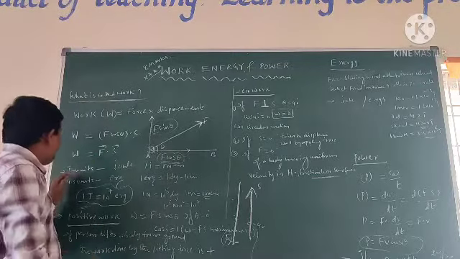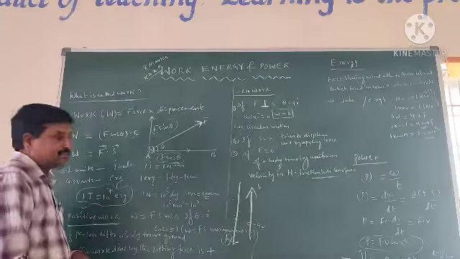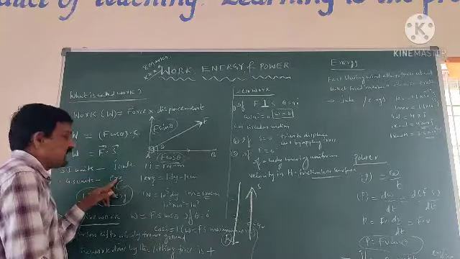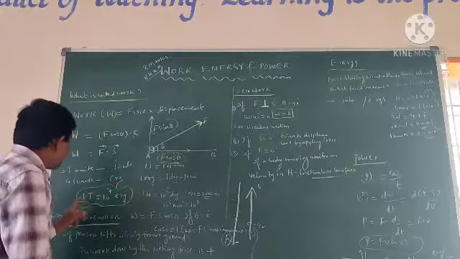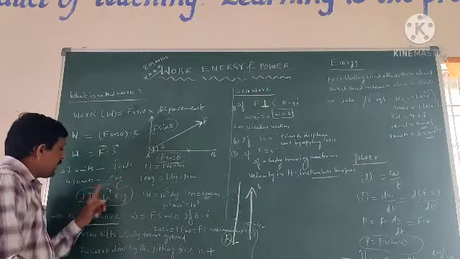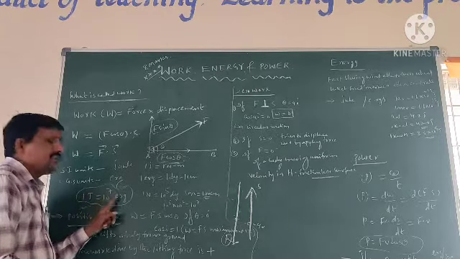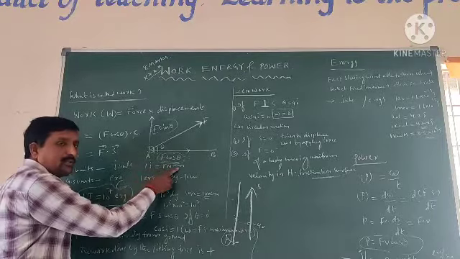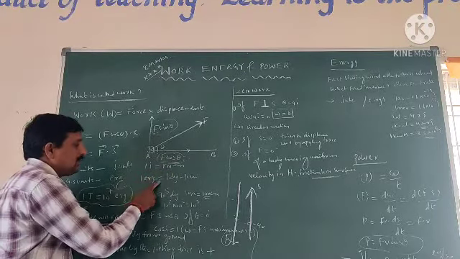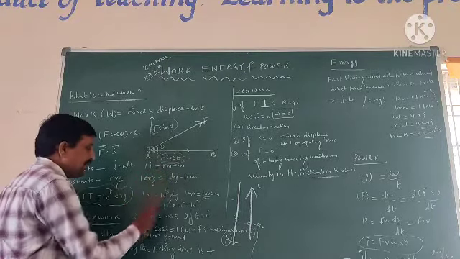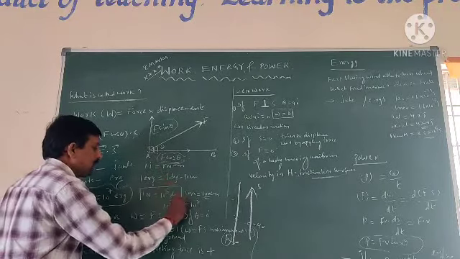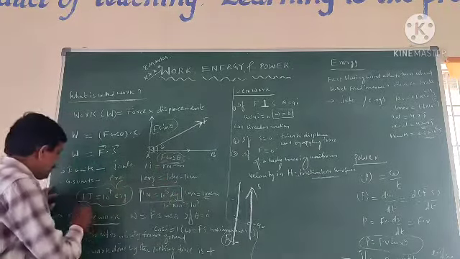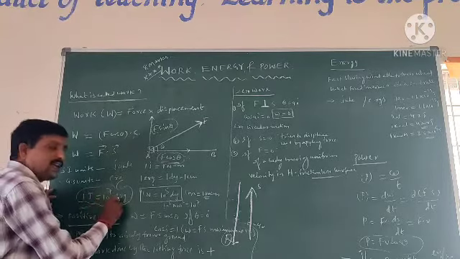The SI unit of work is the Joule. The CGS unit of work is the erg. The relation between Joule and erg: 1 Joule is equal to 10 power 7 ergs. Actually, 1 Joule is equal to 1 Newton meter, and 1 erg is equal to 1 dyne into centimeter. We know that 1 Newton is equal to 10 power 5 dynes. So 1 Joule is equal to 10 power 7 ergs.